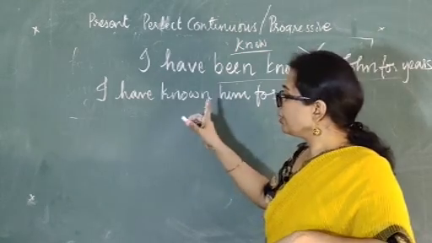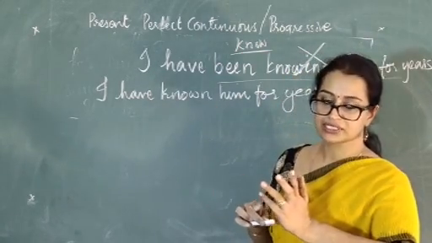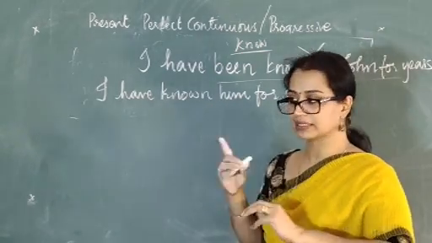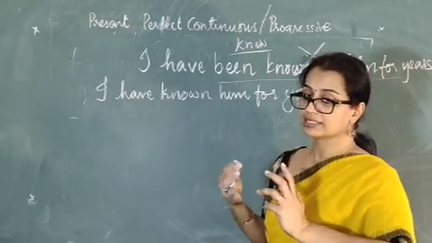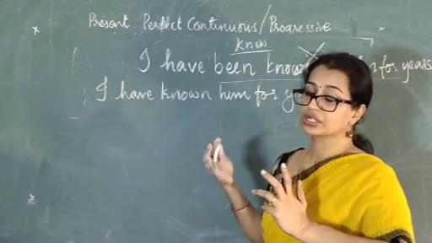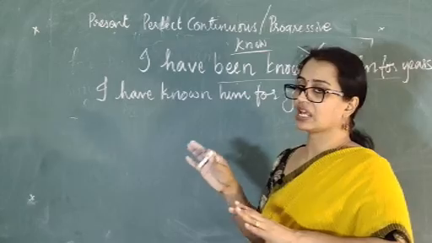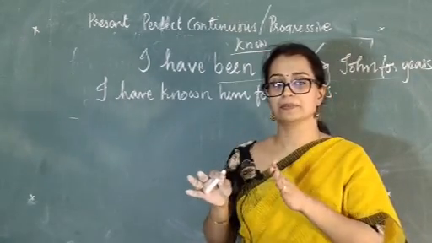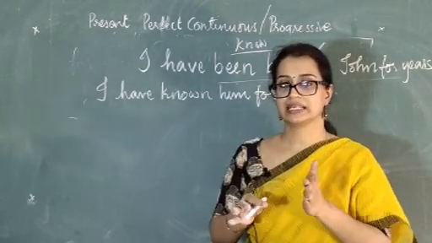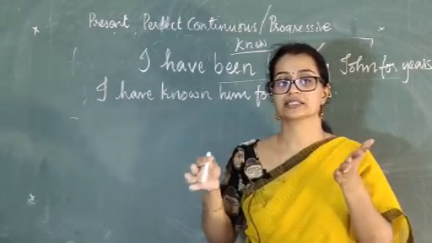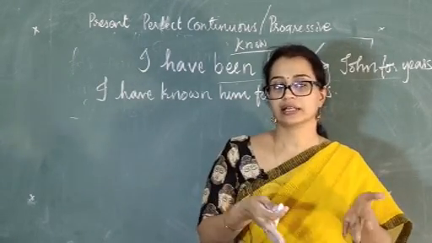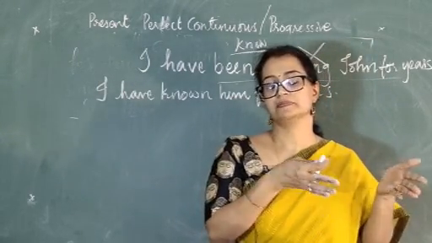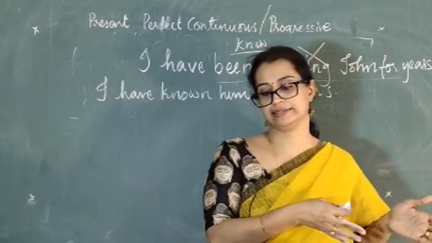So when you understand the difference between dynamic verbs and stative verbs, it will be easier for you to understand where you should use them. So stative verbs do not accompany the continuous tense. Here, since we are doing present perfect continuous, they do not accompany the present perfect continuous tense.